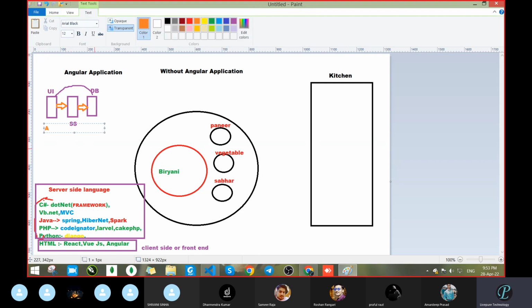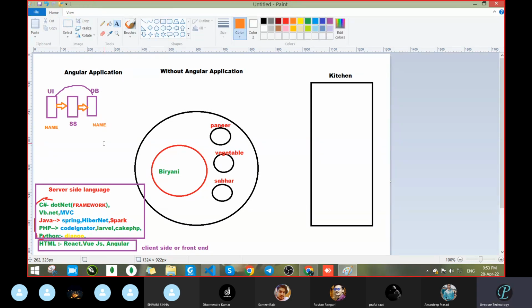Then only your data will get saved in the database. Suppose from here you are passing a name value. That name value will be available in the database only with the help of the server side language. Got it? Maybe you will think, why not without the server side? Suppose you thought I will remove this part completely and pass the data directly from the UI to the database.